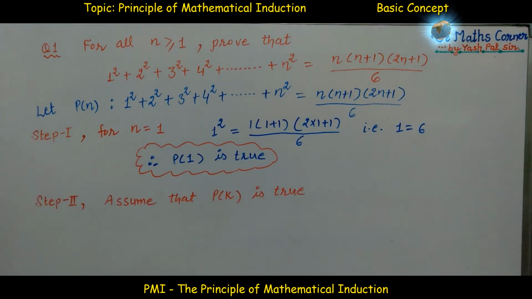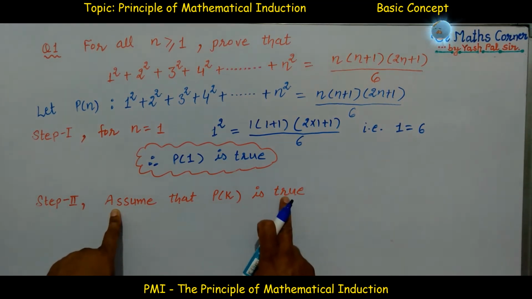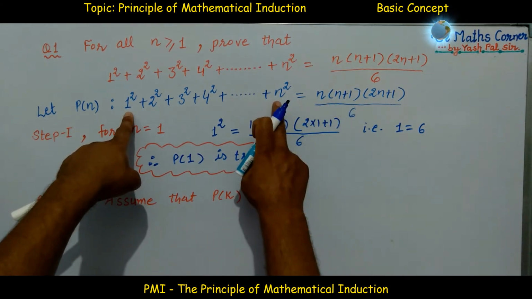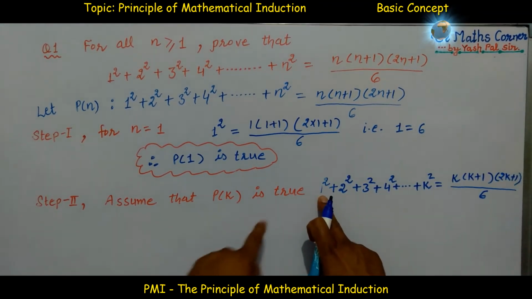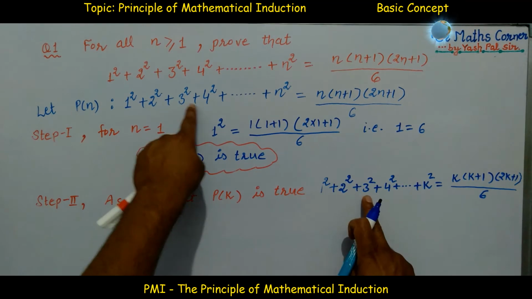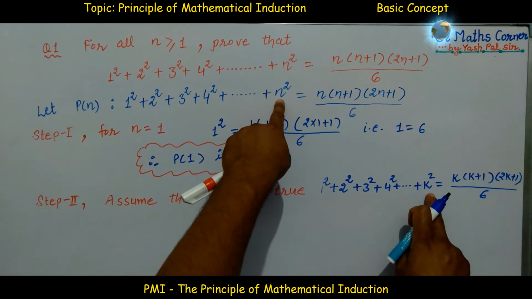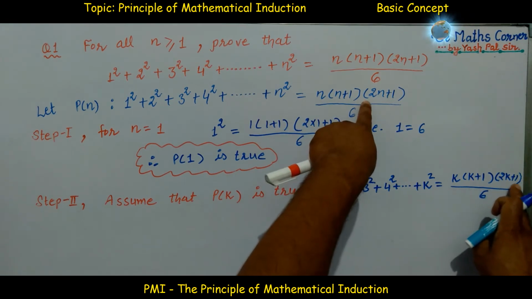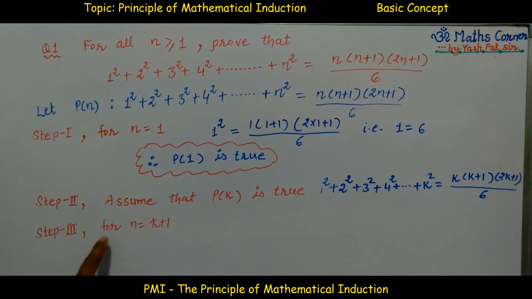In the second step, we assume that Pk is true, that is, the given statement is true if we substitute n is equal to k at the left hand side as well as the right hand side. That is, we suppose that 1 square plus 2 square plus 3 square plus 4 square and so on, last term in place of n we substitute k square, is equal to, right hand side also, k into k plus 1 into 2k plus 1 whole divided by 6. Suppose this is true. Now let us see what happens in step 3 for n is equal to k plus 1.